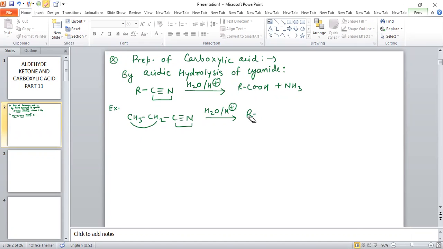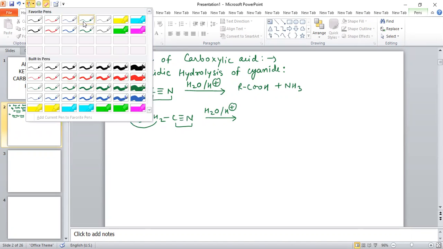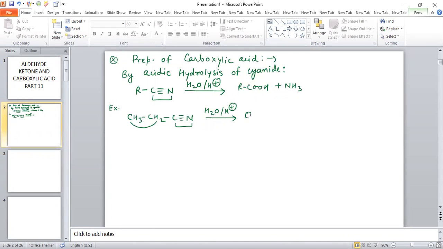We obtained the product which is CH3, CH2, COOH, and ammonia gas is evolved in this reaction.